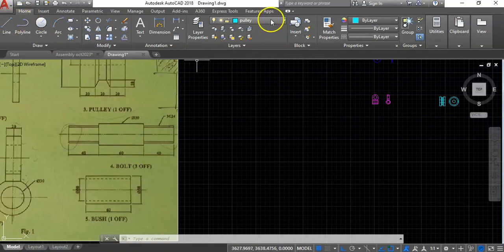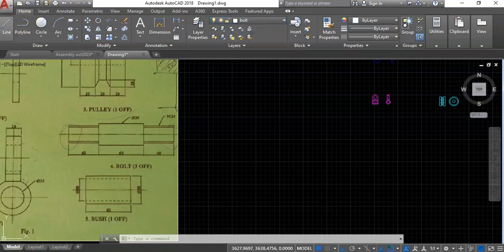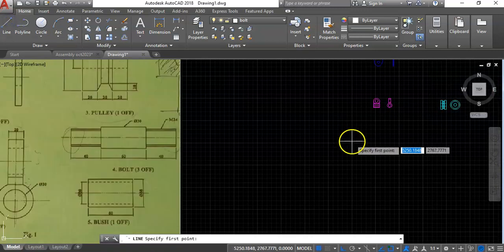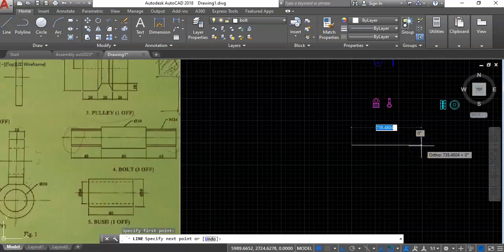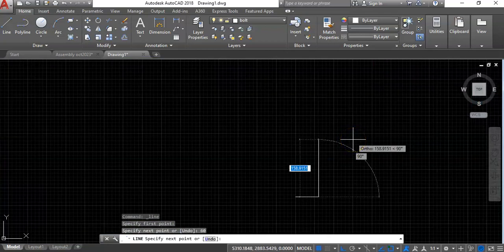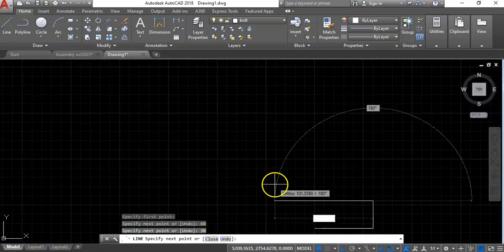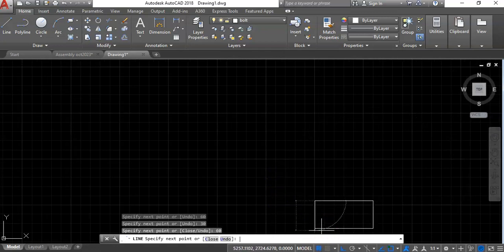So we pick the line command, but before we do that, let's assign the correct layer. After that I'll pick the line command, and then draw a line of length 60, then 30, then again 60, and just close, type C, enter.